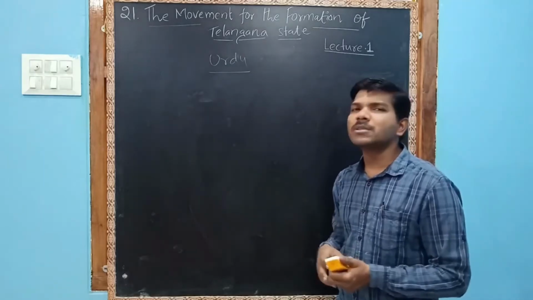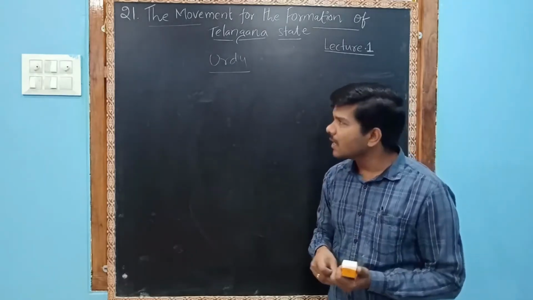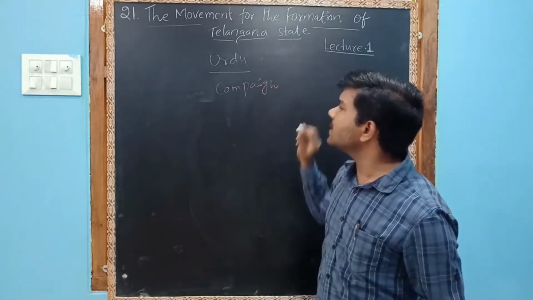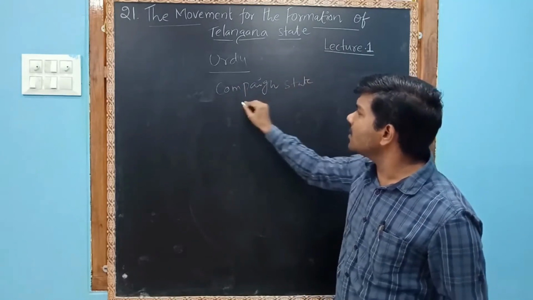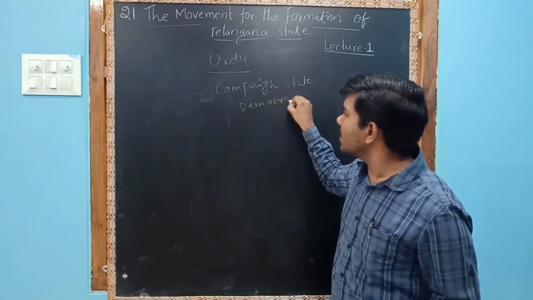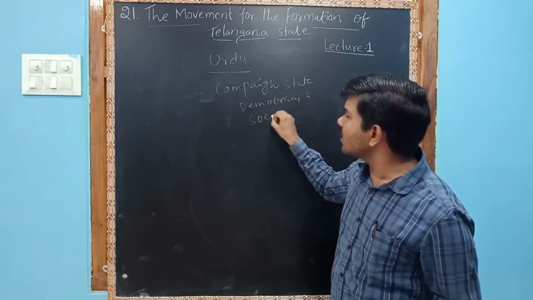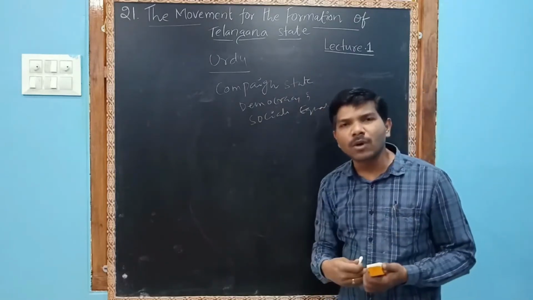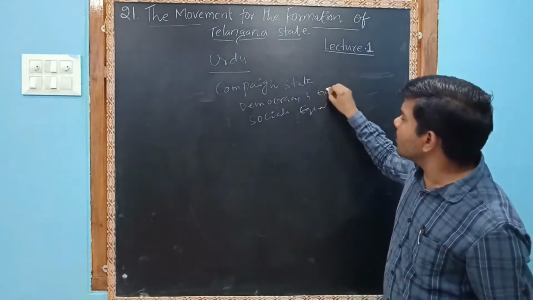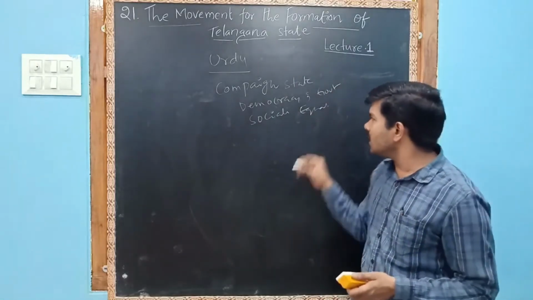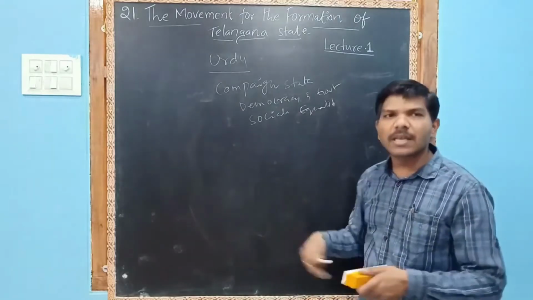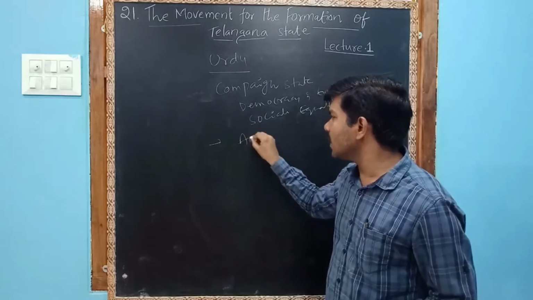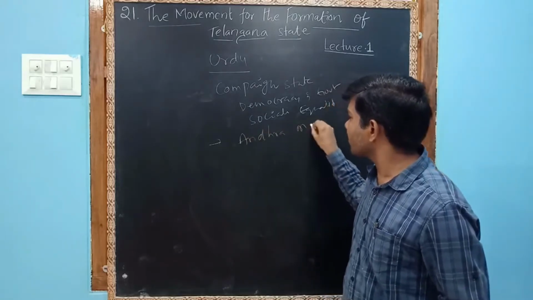Then a campaign was started against the Nizam for democracy, a democratic government, and social equality. This campaign was organized by Andhra Mahasabha.